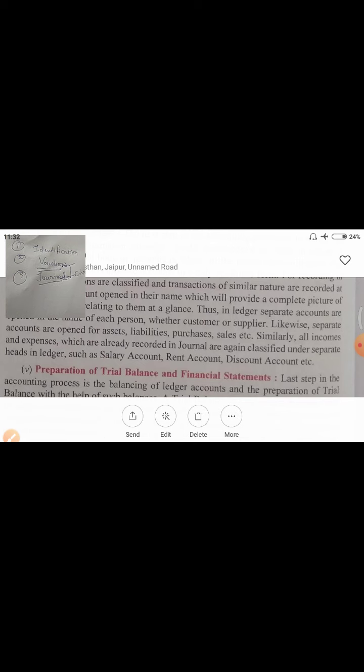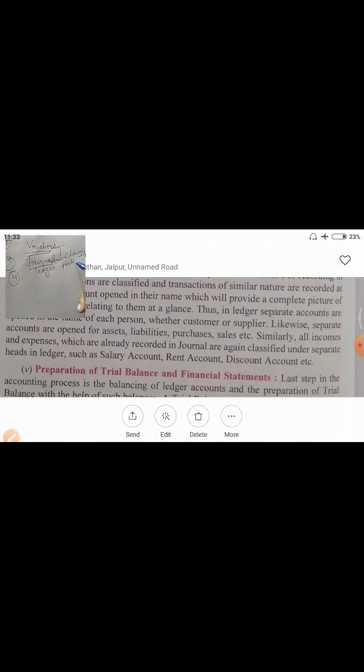And if your business is of large size, then you have to prepare some subsidiary books of journal. Those subsidiary books are cash book, purchase book, sales book, purchase return book, sales return book, bills receivable book, bills payable book, and journal proper. So if you prepare all these subsidiary books instead of only one journal, that is called practical system of bookkeeping. Okay. The fourth point after journal, that is ledger posting.